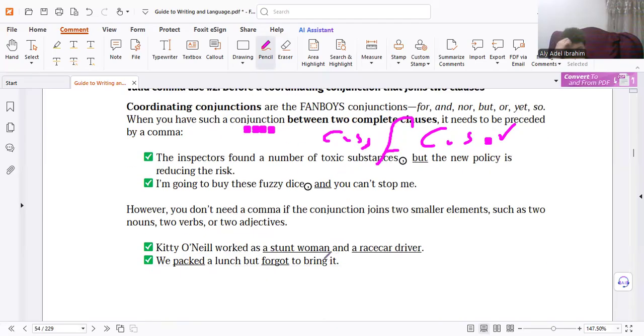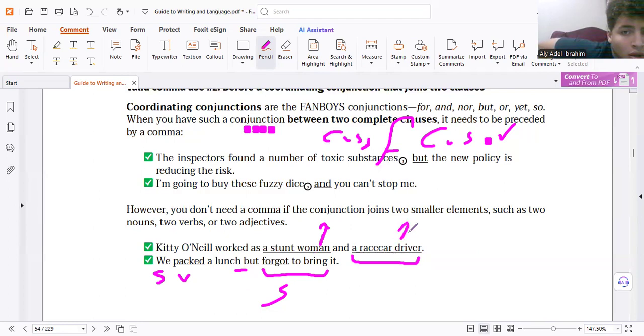If it's not a sentence, delete the comma. Subject, verb. But here we don't have a subject. It lacks a subject. So delete the comma. Simply, here, is it a sentence? No, delete the comma, because it's composed of two things only. Woman, race car driver. So woman, human with a human, singular, single, parallelism. But only two, so we don't need any punctuation.